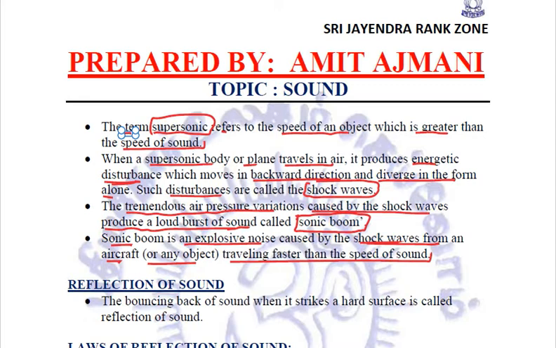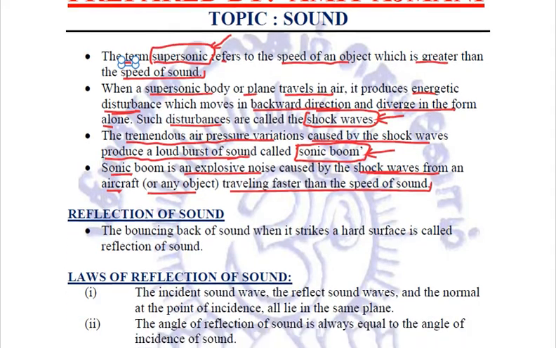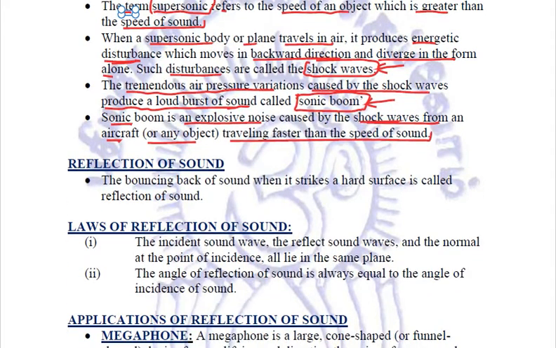So we need to know what is meant by supersonic, what are the shock waves, and what is sonic boom. Clear to all?